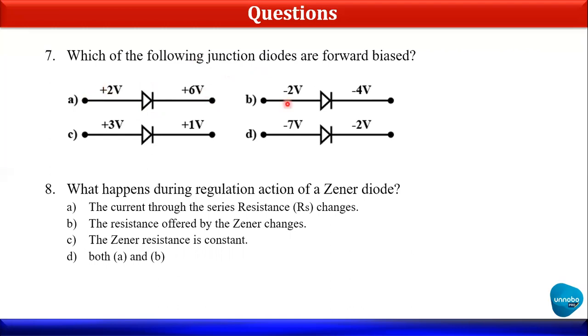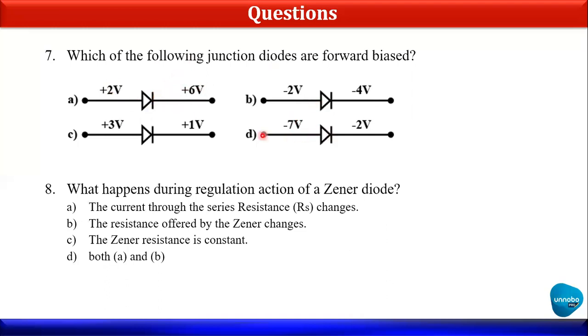But here they have not given any kind of negative and positive. Simply they have given the potential difference. Okay, so potential difference का मतलब ही ये होता है कि अगर एक particular potential difference higher end पे है, दूसरा lower end पे है, so we have to make the minus of it and we have to make the other one as a zero. So यहाँ पे हमें ये दिखता है कि 6 volt is the higher one and 2 volt is the lower one. So the higher one is connected to the negative, which is the N type of my diode. Hence, this will be in reverse bias.